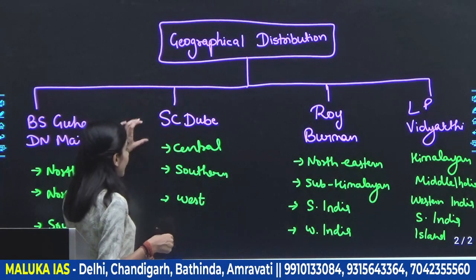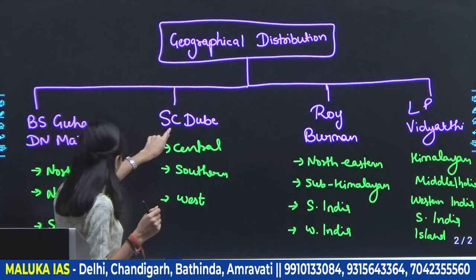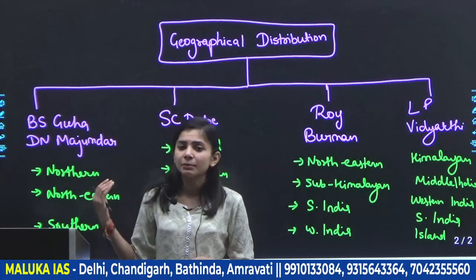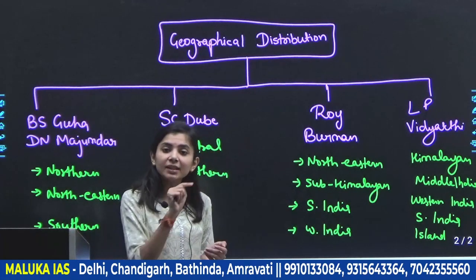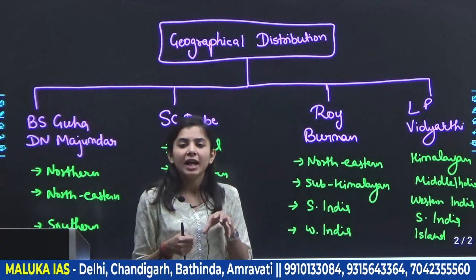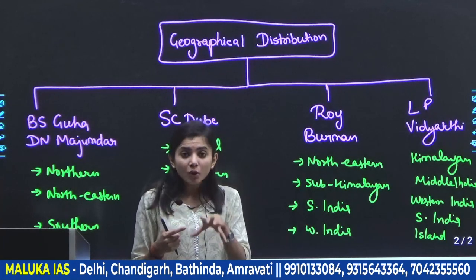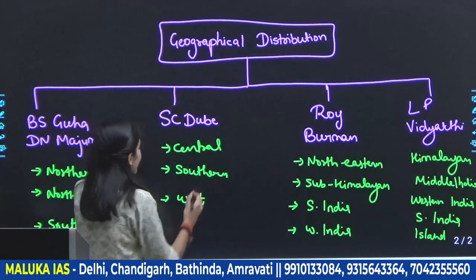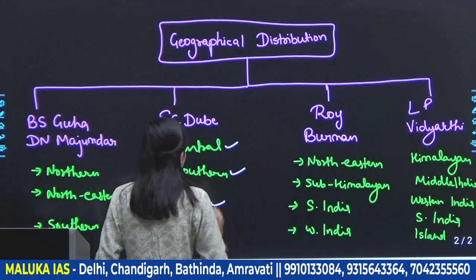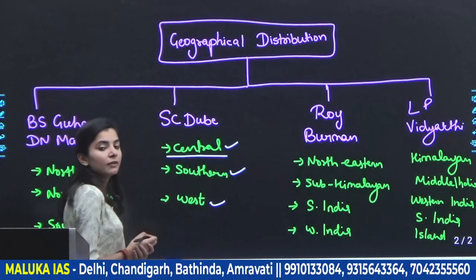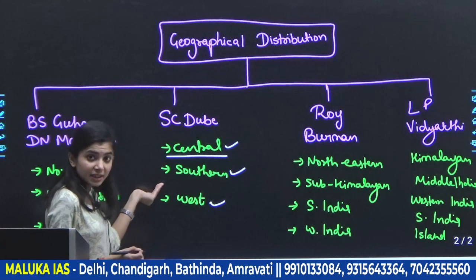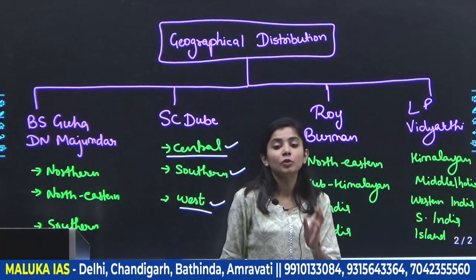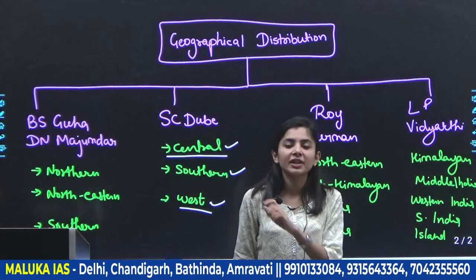Another one is S.C. Dubey. He said that there is a kind of criticism, or a kind of negligence, from D.N. Mazumdar and B.S. Guha. Why? Because they did not talk about the central region, in which we find Jharkhand, Chhattisgarh, Bihar, regions where you will see a lot of biogenetic variation and tribes. So our first point becomes central, the southern and the west. He told us that tribes could be found in the central region, in the southern region as told by B.S. Guha, and in the west. He also stressed that you will find some tribal communities in the western region.